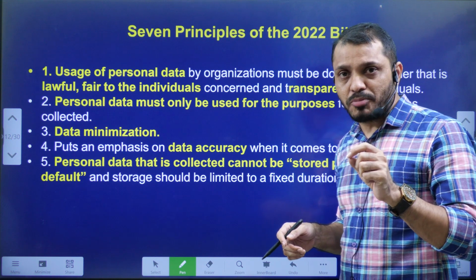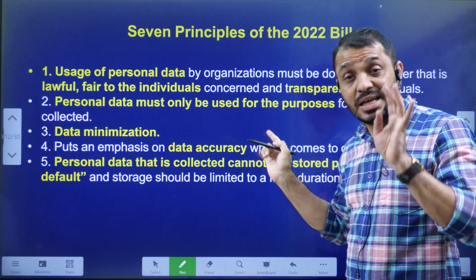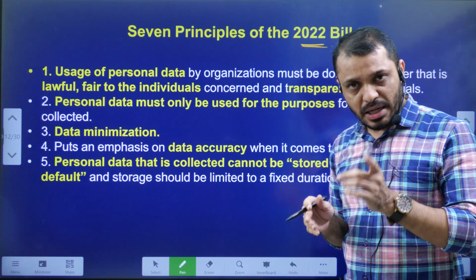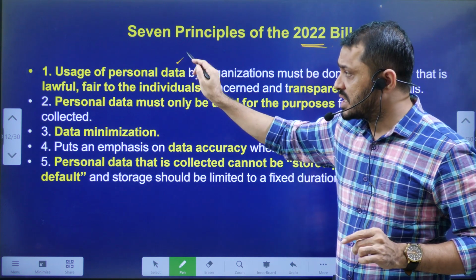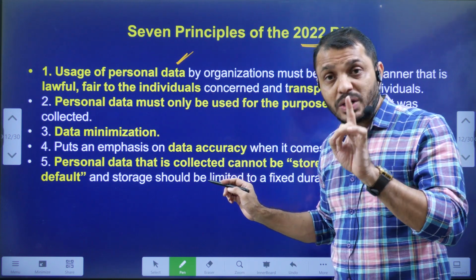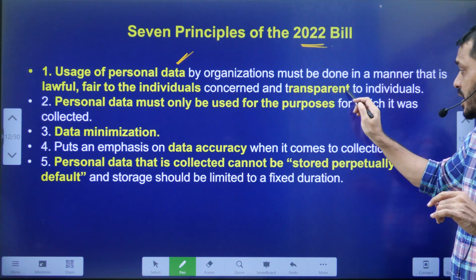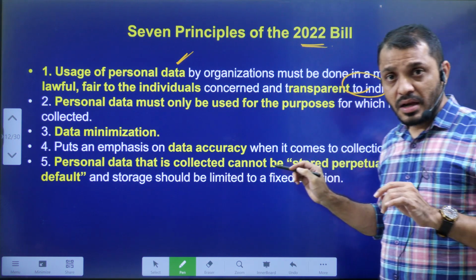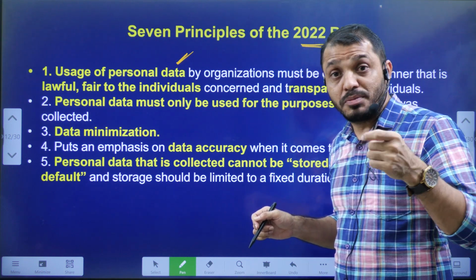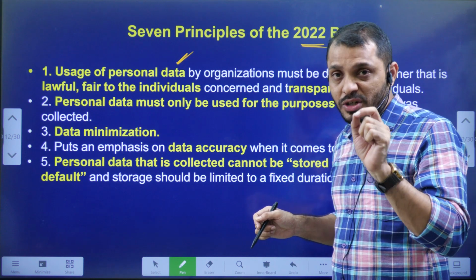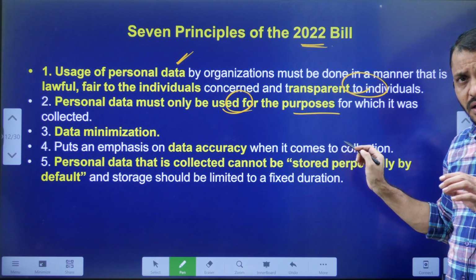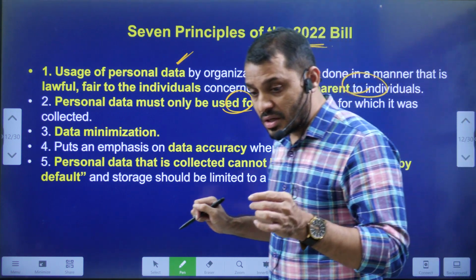So from your mains examination point of view, these are the 7 important points this data protection bill mainly focused on. Number 1, the first point is personal data. It should be used only for a lawful purpose and only in a fair manner. It should not be used in an unlawful manner. And when you are collecting data from any individual, you should be very transparent about how your data will be used. That is the first point. Second, it is only used for the purpose you collected it for.